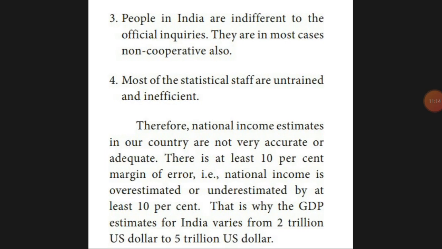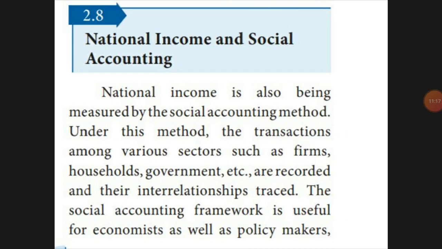Our next topic will be national income and social accounting. That means the transactions among firms, households and the government. From the first lesson we have studied the 2-sector circular flow, 3-sector, 4-sector, and all these are interrelated. It is useful for economics and for policy making, because we can see the accurate trend in the economy, so that we can produce what is the need of the people.